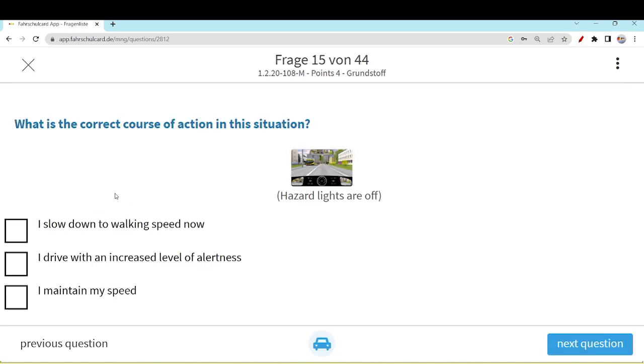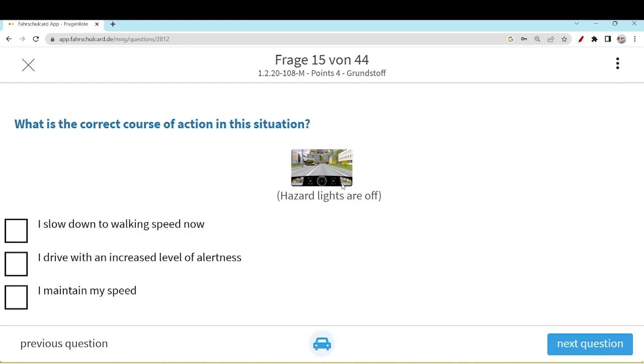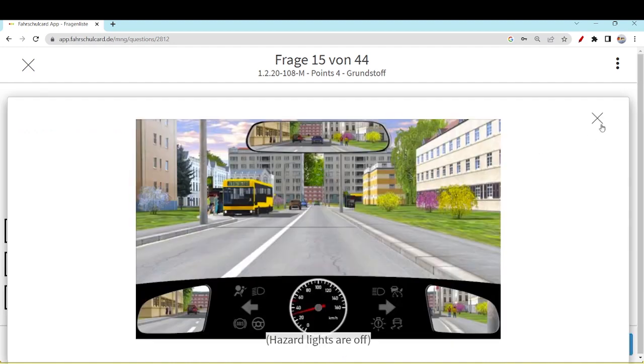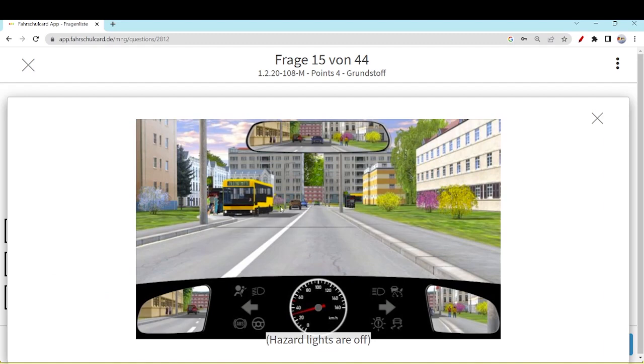I slow down to walking speed now. That is not a correct option, because hazard lights are clearly off and the bus is on the other side of the roadway. So if you merge these scenarios, and simply stick to the question, hazard lights are off. Whenever they are on, you should drive at walking speed. But when they are off, you don't need to slow down to walking speed. And the second scenario, the bus is on the other side of the roadway.